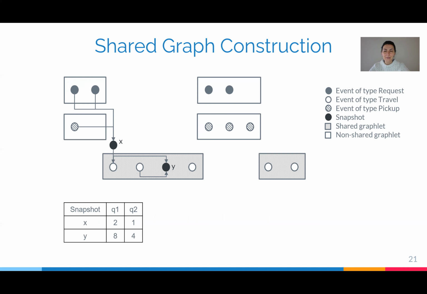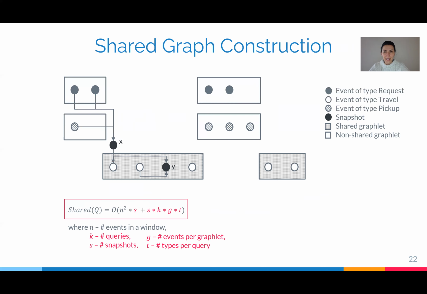A snapshot is a variable, the value of which can be different per query, and we store the value of snapshots per query in a table. We propagate these snapshots along the edges of the graph the same way we did before with constants. But of course, this snapshot maintenance introduces certain overhead, which is highlighted in red in this equation. We trade off between the benefit and the overhead of sharing at runtime and make dynamic sharing decisions.